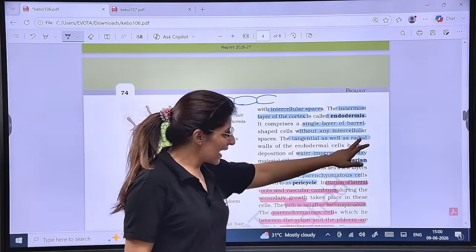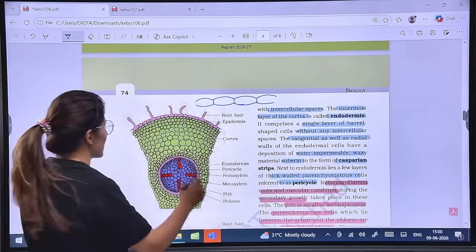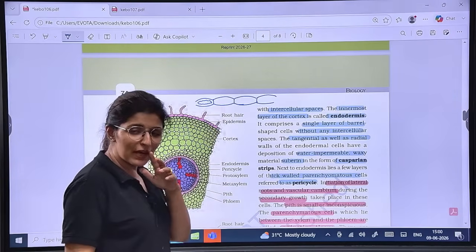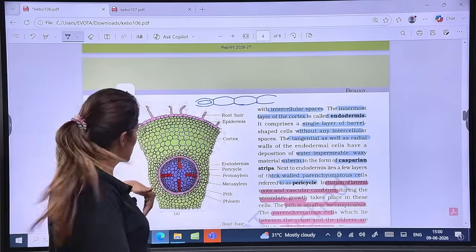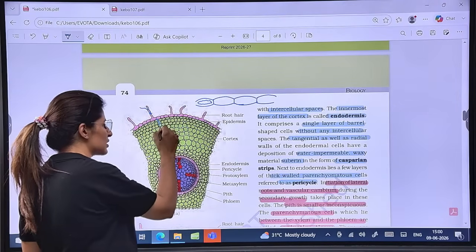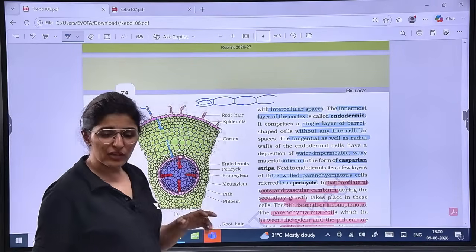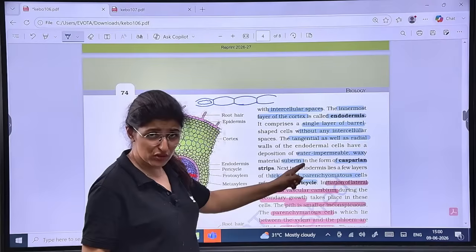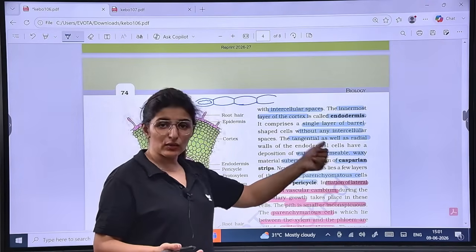Now the tangential and radial walls have a water-impermeable waxy material, suberin, in the form of Casparian strips. So there is a Casparian strip all around. The Casparian strip will make it impossible for water to get transported towards the inner layers. Water is absorbed through the root hairs, goes into the epidermis and then the cortex. But once it comes across the endodermis, the pathway is blocked because of this suberin deposition on the tangential as well as on the radial walls. These suberin deposition layers are known as Casparian strips.